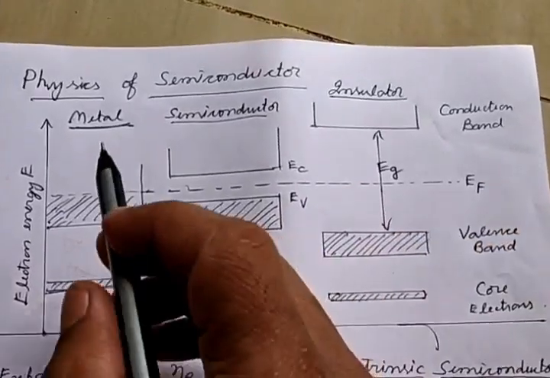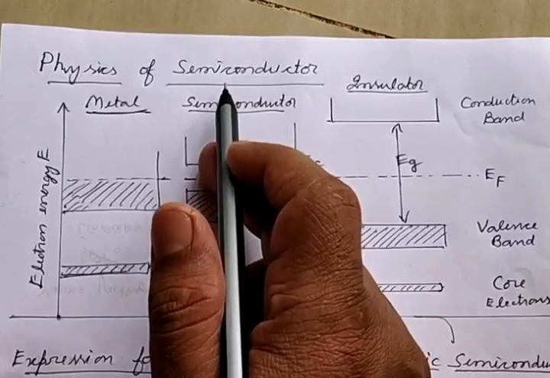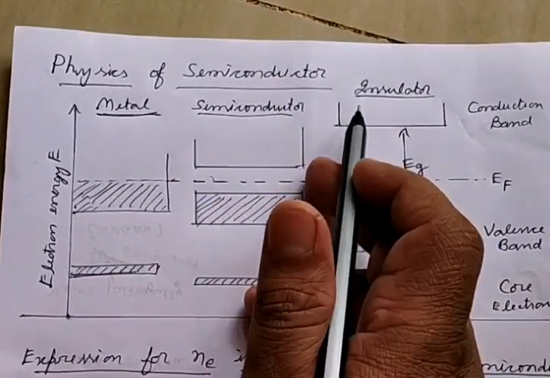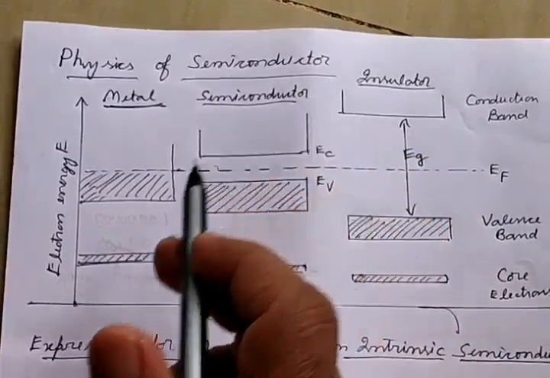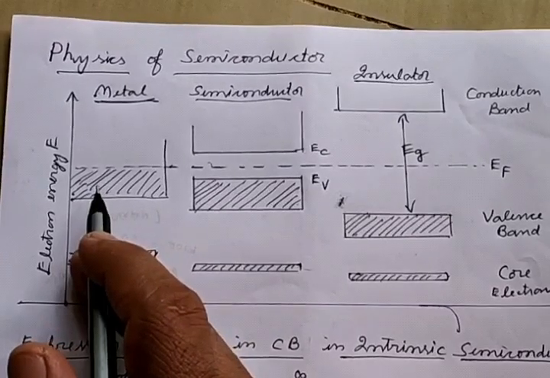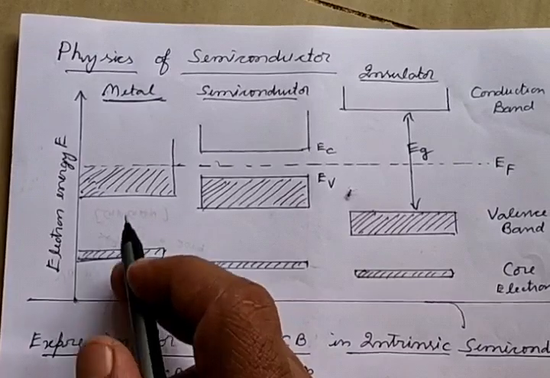Hello, let us discuss today the physics of semiconductors. We know semiconductor is one type of material along with the metal and insulator. So let us see what is semiconductor based on this energy level diagram. Here I have tried to show the electron energy levels of the different orbits.